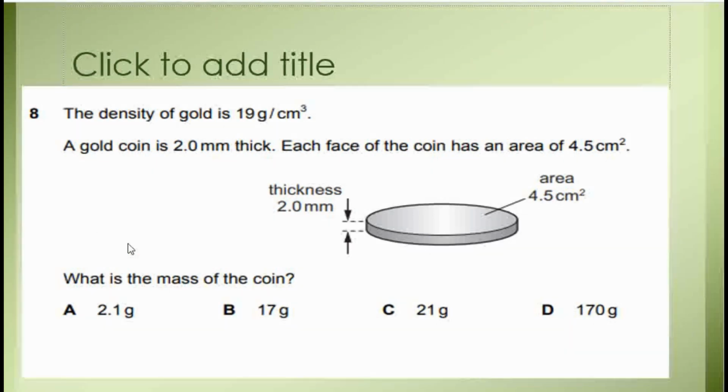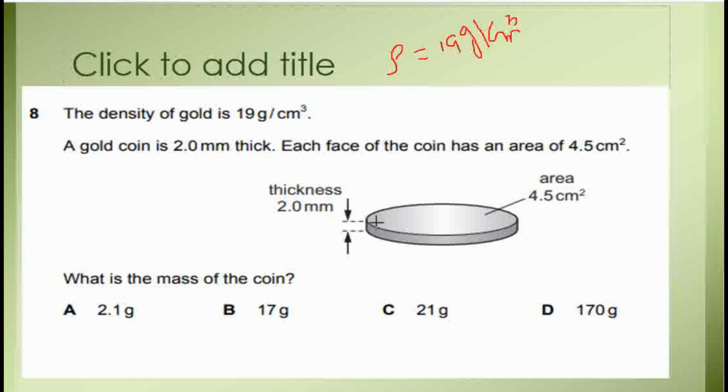Next question is, the density of gold is 19 gram per centimeter cube. So I write the data here. The density, which is rho, is equal to 19 gram per centimeter cube, and a gold coin is 2 millimeter thick.